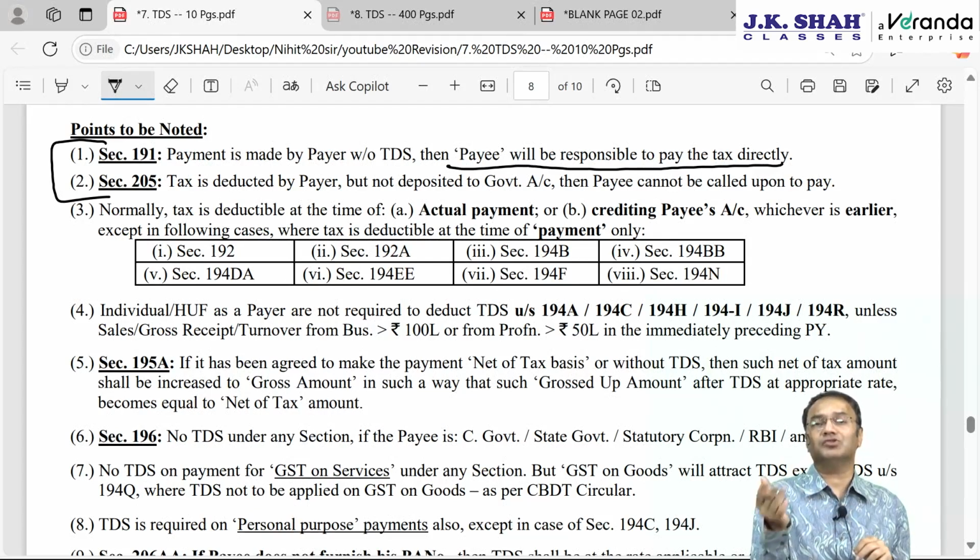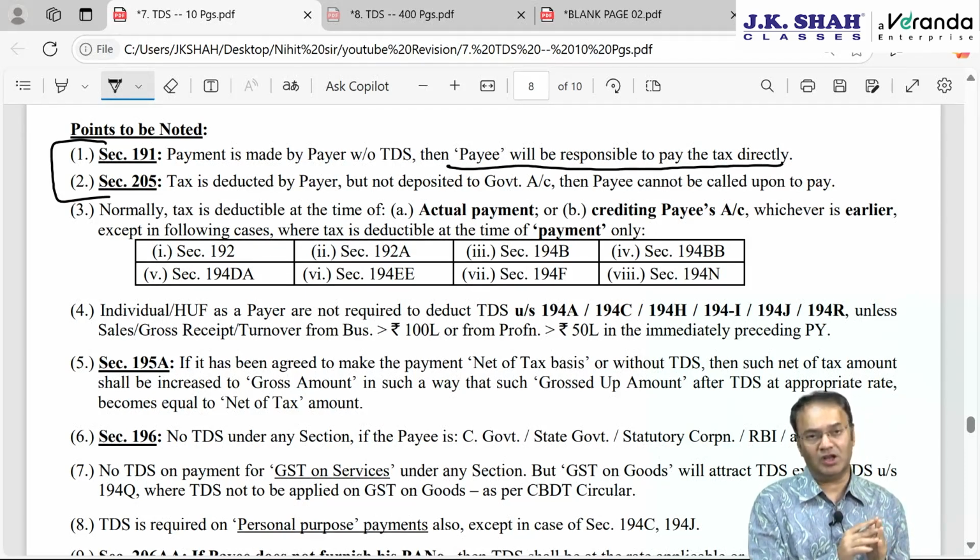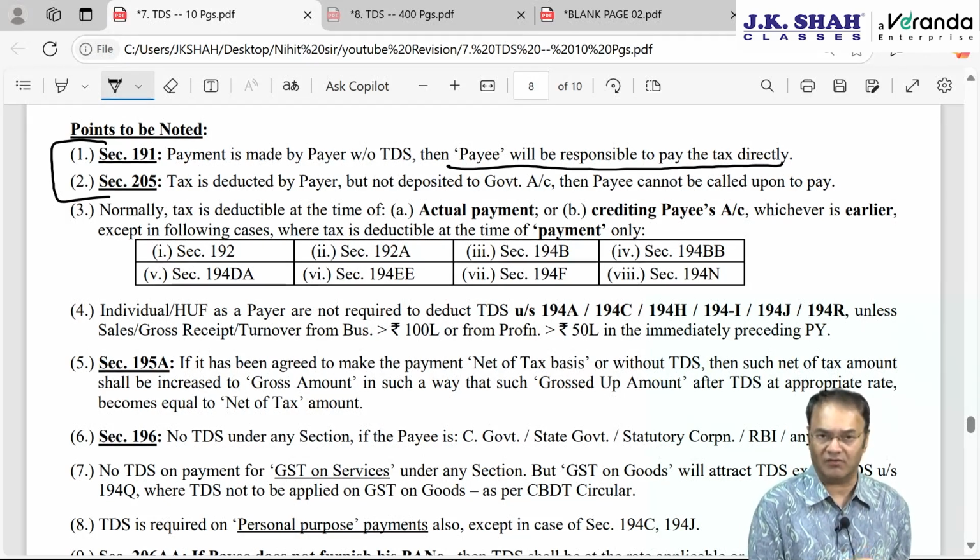Though the government allows a time limit of the 7th of the next month to deposit TDS, still the moment JK Shah classes credit my account by debiting PNL, or the moment they pay me, TDS liability arises and that much TDS amount becomes the government's property. So the government says if JK Shah classes forgot to deduct TDS, then that 1 lakh is lying with Nihit sir. Let's recover from Nihit sir. They can officially recover from me.